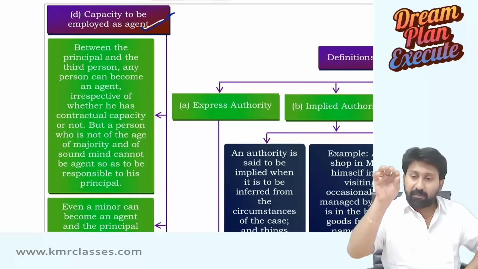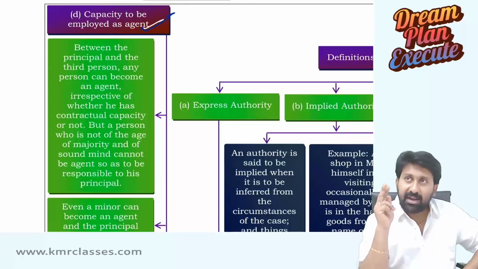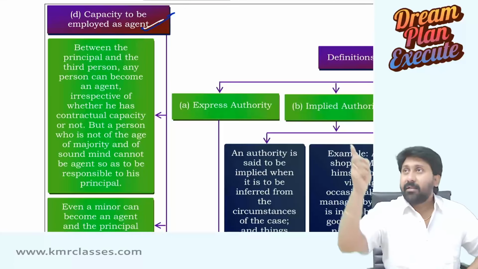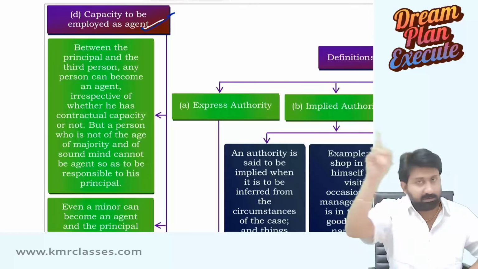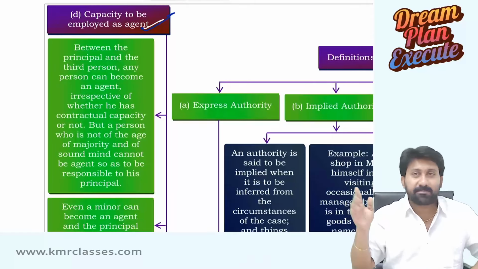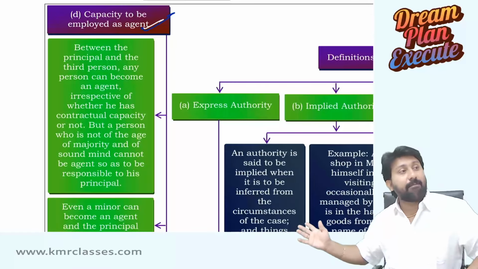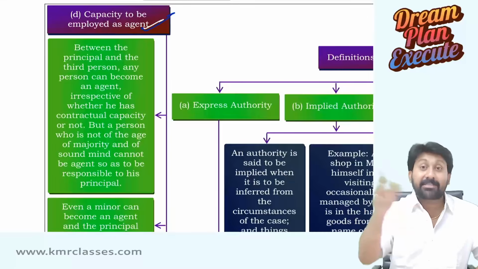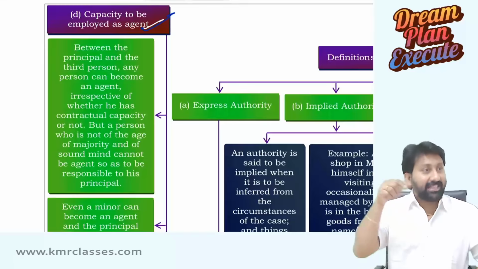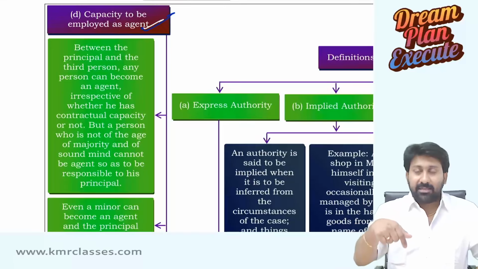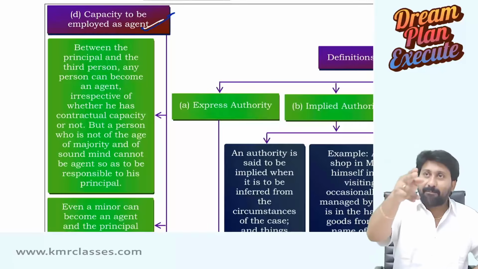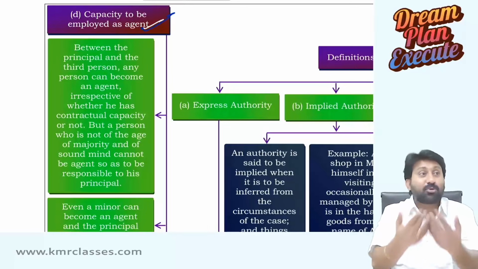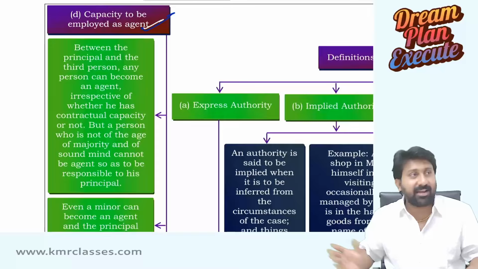Example, you kept a minor as an agent. That minor has done some mistake with the third person. The third person will sue the principal. The principal will pay him. So slap on the principal's face. Now the principal will slap whom? The agent. You cannot slap because slapping a minor becomes a crime. Here slapping represents suing, not really slapping.